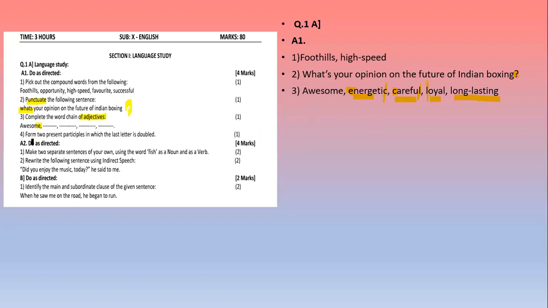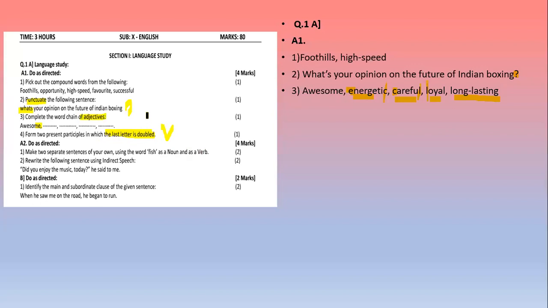Next question. Form 2 present participles in which the last letter is doubled. So present participle means this is a verb. A verb has 4 forms: present, past, past participle, and present participle. Present participle is also known as the ing form of the main verb.